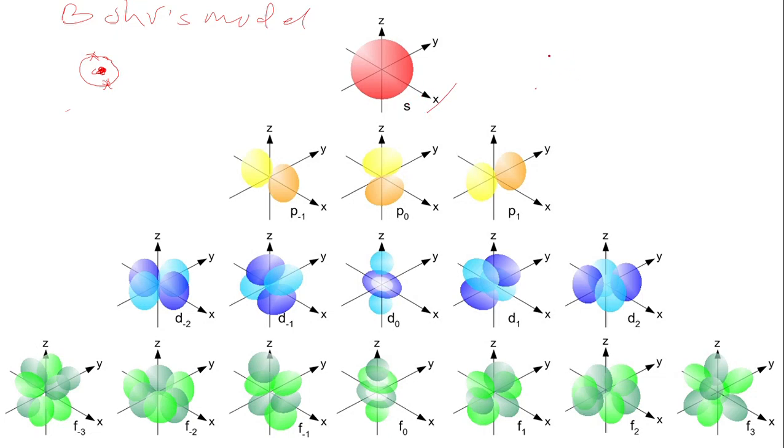So when energy level n is 1, it is telling you the electron is in this, this is the energy level after the nucleus, the first shell.